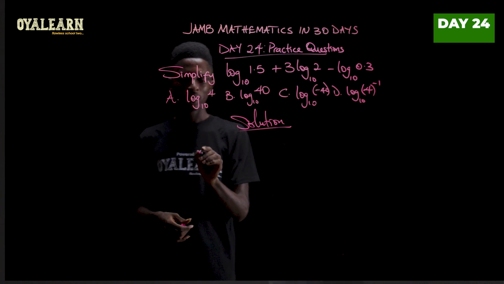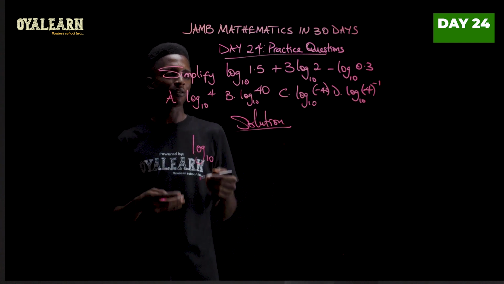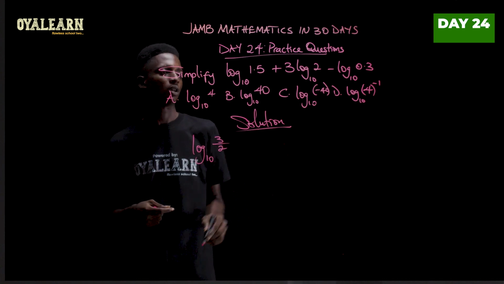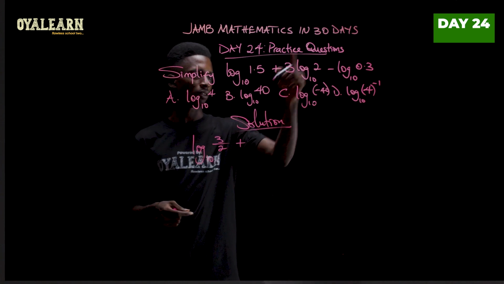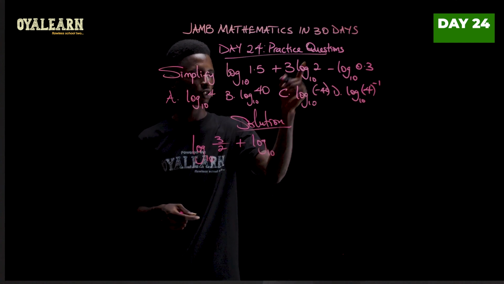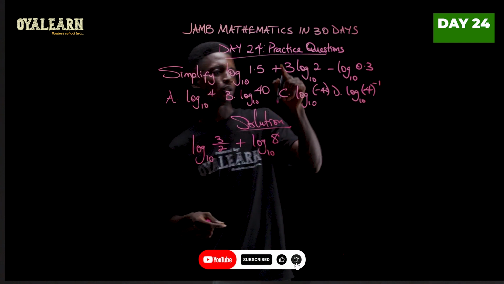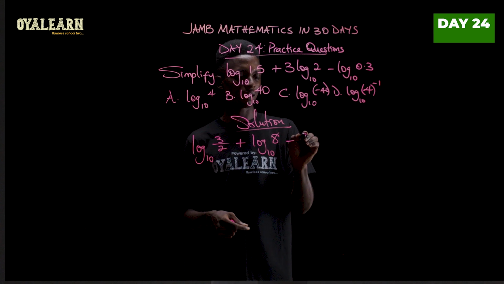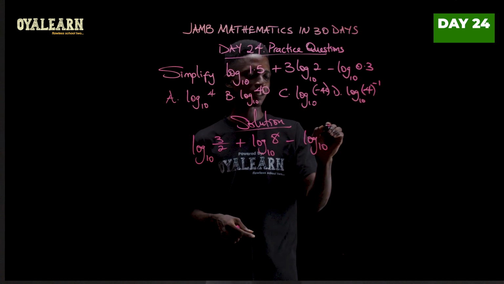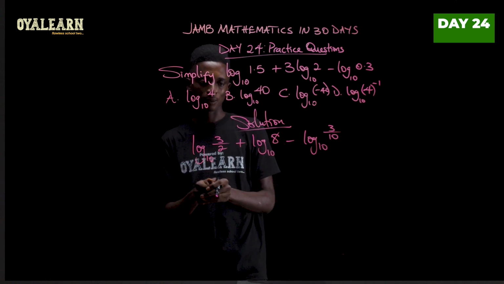So in this case, this becomes log base 10 of 1.5, converted to an improper fraction, which is 3 over 2, plus, now the 3 goes up here, so we have log base 10 of 2 raised to power 3, that will be 8. Then minus log base 10 of, now 0.3 is the same as 3 divided by 10. So now let's work with this.